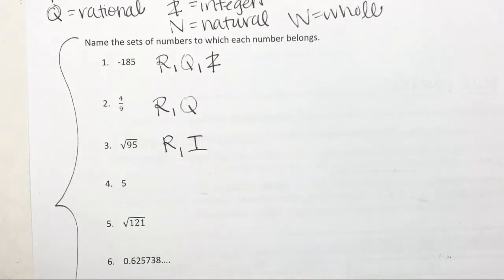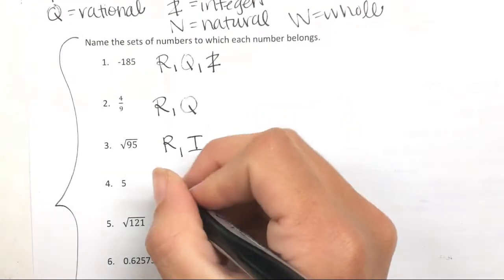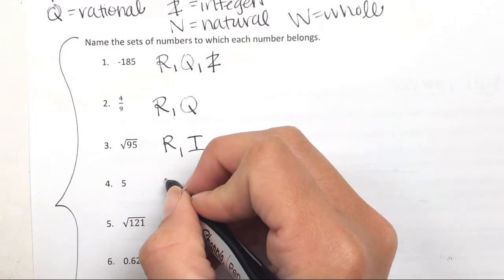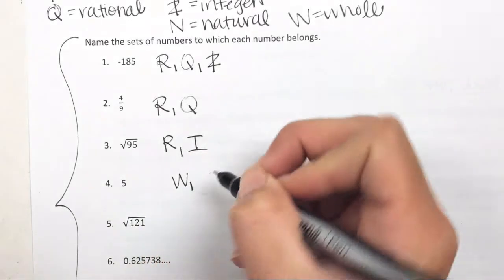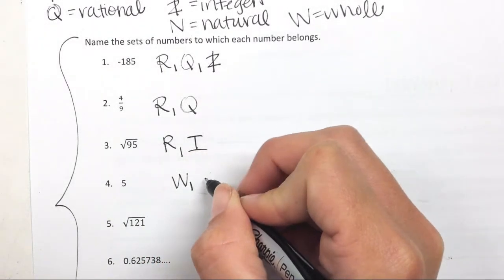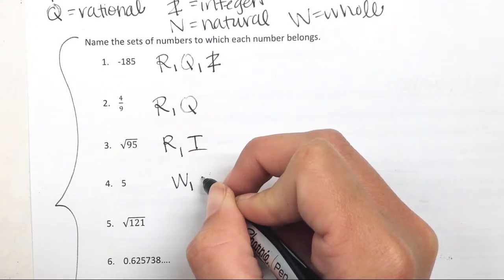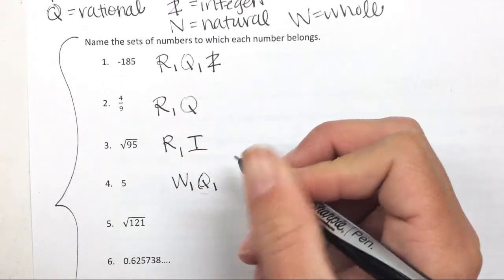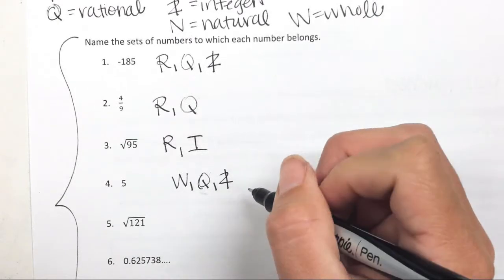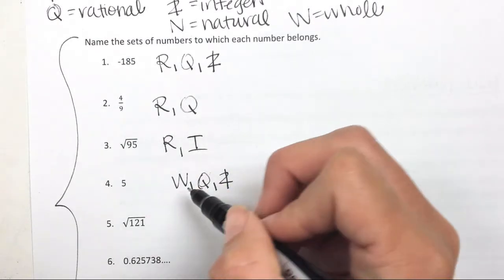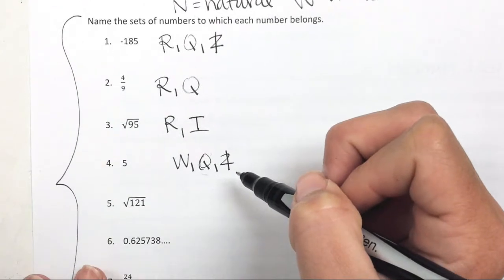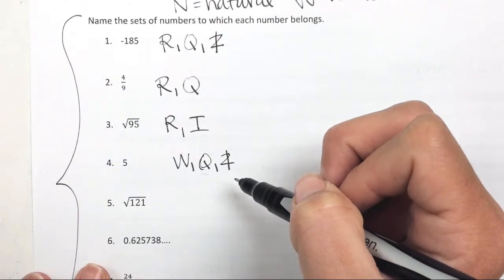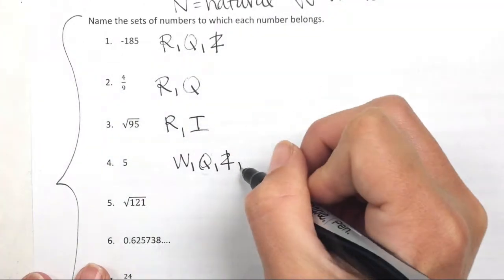Alright, Eric, give me one letter for 5. Good. Alright, Justin, give me another letter for 5. Okay. Jabari, give me another one. Good. Caitlin, give me another one. W, we already got that one. Okay.